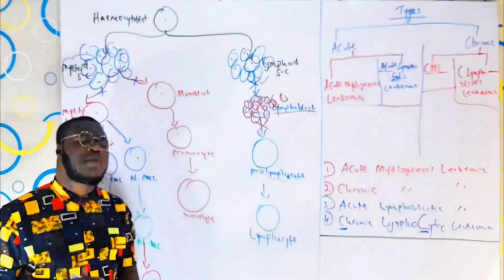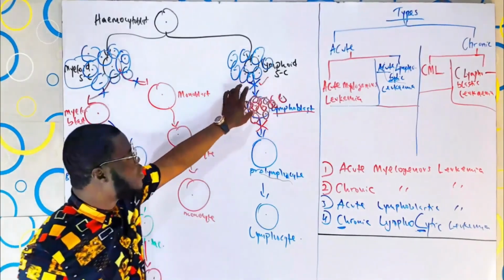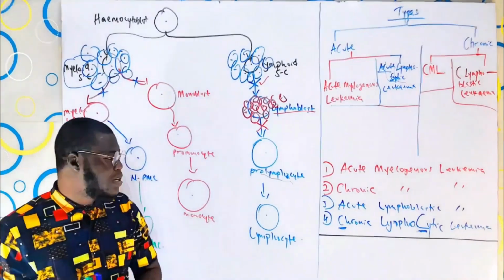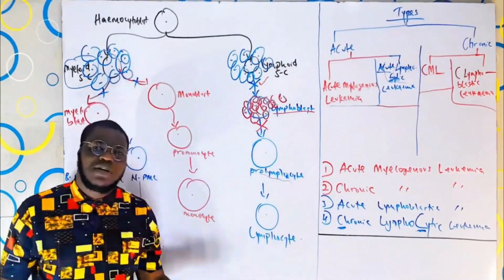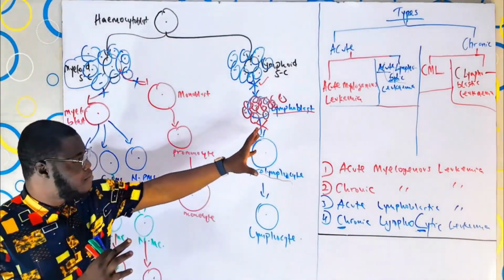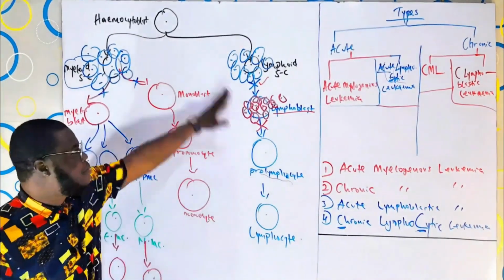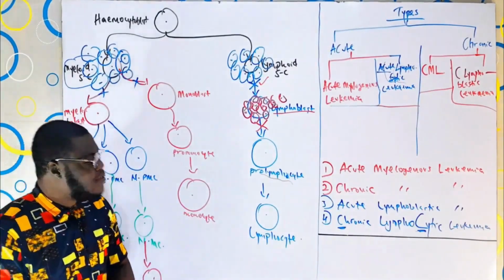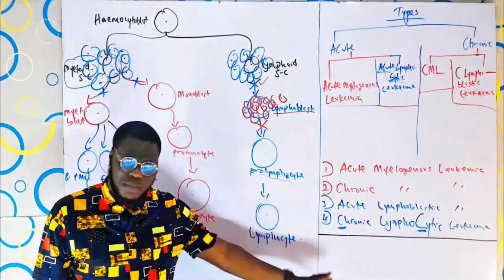No stress at all. Now, what about this lymphoid stem cell? If an issue occurs at this lymphoid stem cell, instead of some other textbook giving you things like acute lymphoblastic, chronic lymphocytic, they just tell you acute lymphoid leukemia and chronic lymphoid leukemia. As simple as that. Talking about the lymphoid precursors, as simple as that. But one thing is, the reason why we used to use this, although it's a little bit confusing, is because they're the most common type.